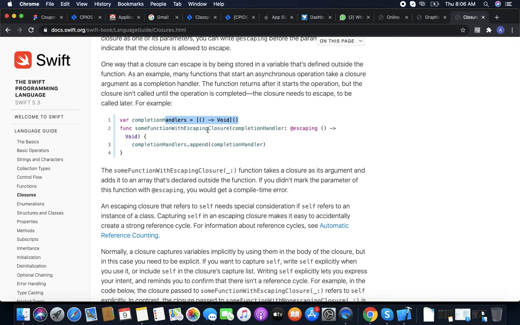We have some function with an escaping closure, like some API call. Firstly we request from the server, and when we get the response we call the closure within the function. But for escaping we need to provide @escaping as a keyword.